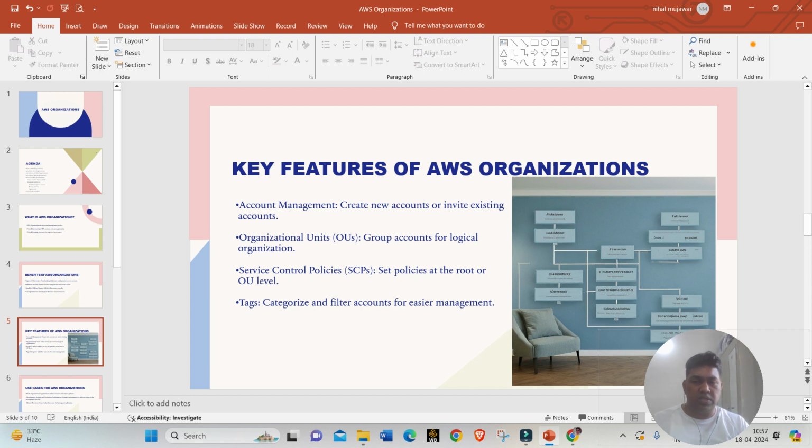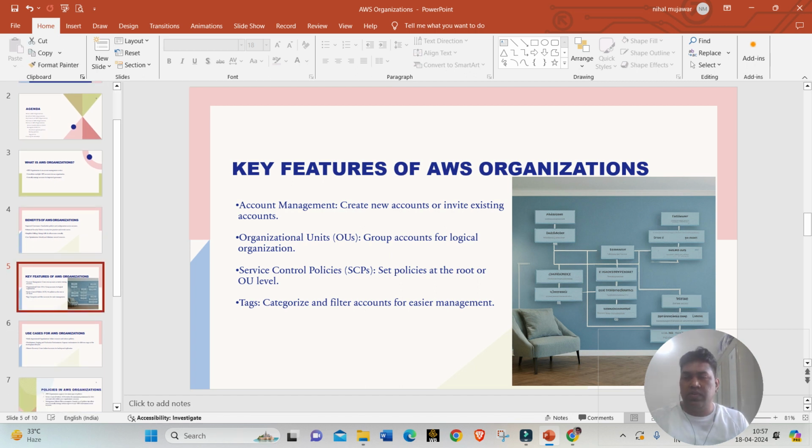SCP, that is called service control policy, as we discussed. We can set the policies at the root level or the organization level. So that is another key feature. And the tags, we can categorize and filter accounts for easier management. We also have some tag based policy, so we can apply some tags, and based on that we can categorize and filter accounts for better management.